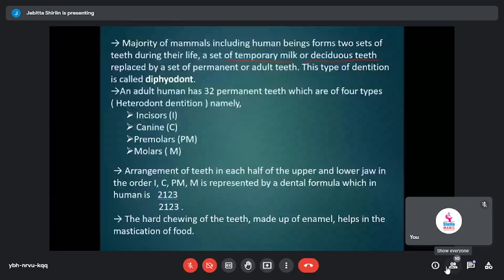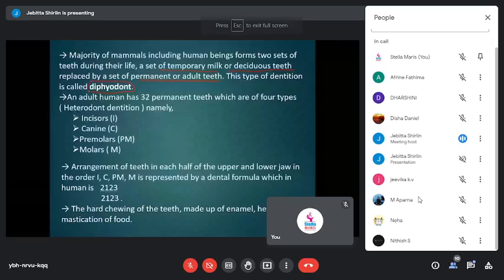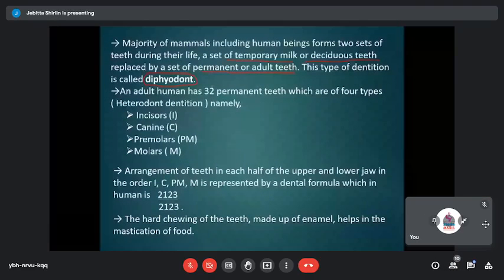This type of dentition where we have two sets of teeth, we call technically diphyodont teeth, or diphyodont type of dentition. So the majority of mammals including human beings develop two sets of teeth during our lifetime. One immediately after our birth, at around 6 or 7 months, when the teeth start to emerge in infants, and those teeth are temporary because they fall off.